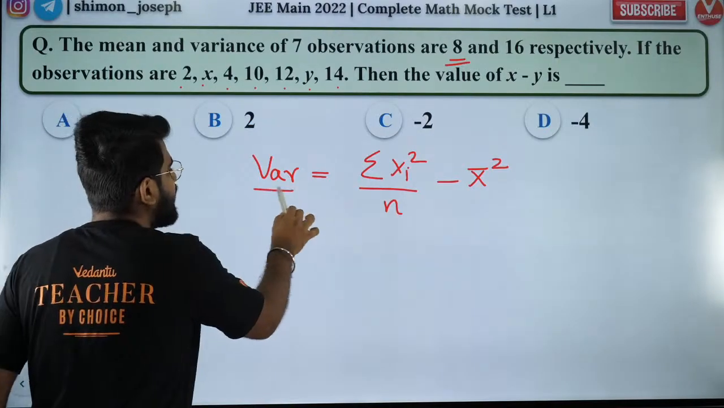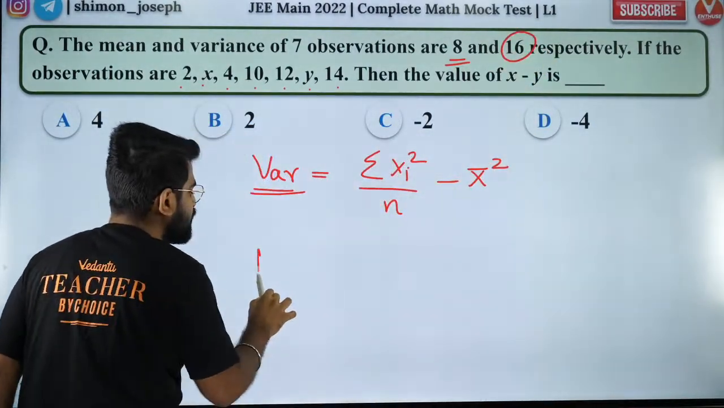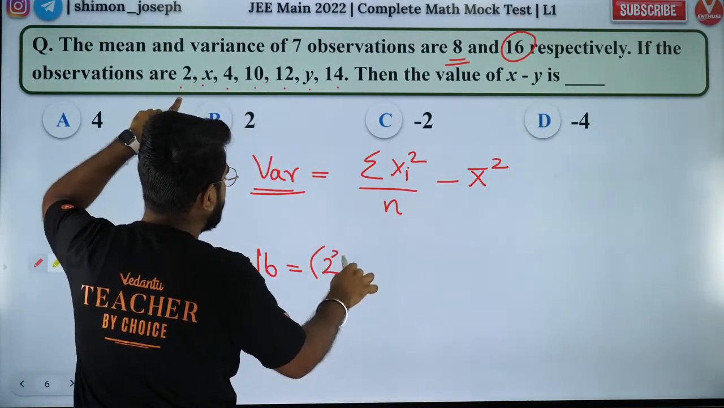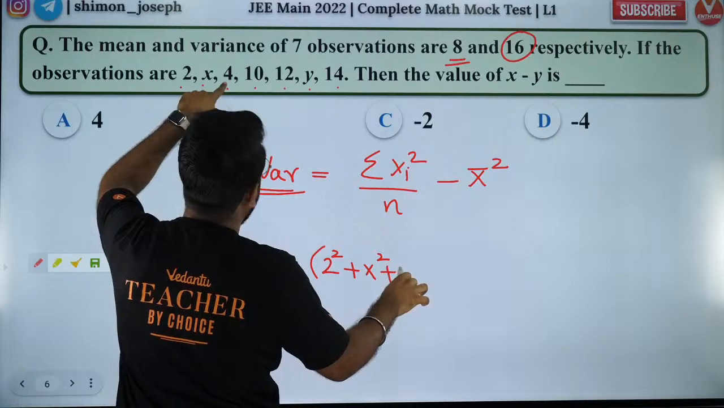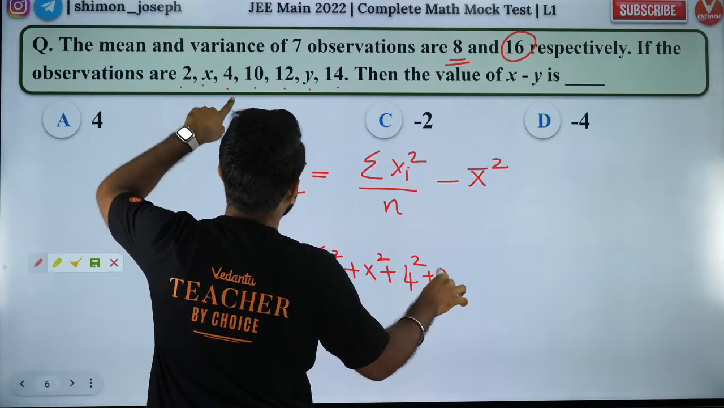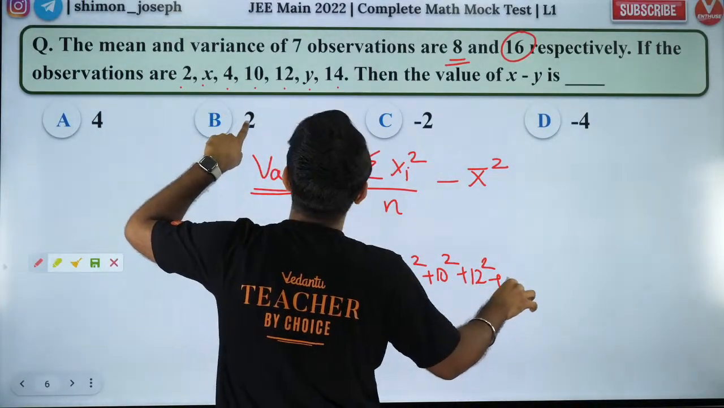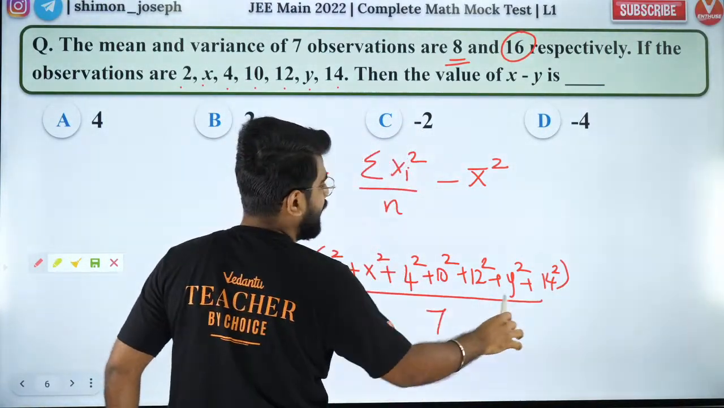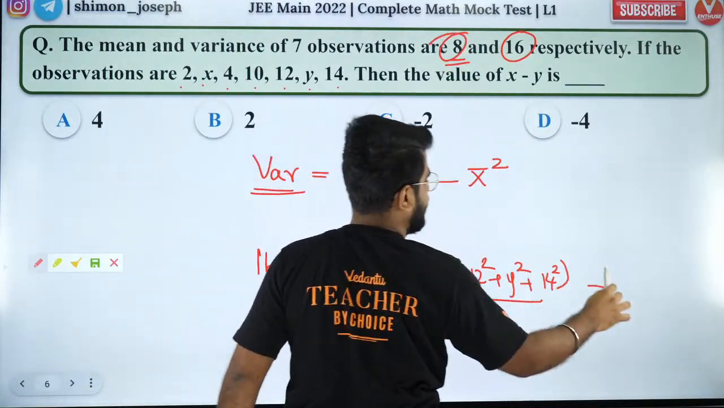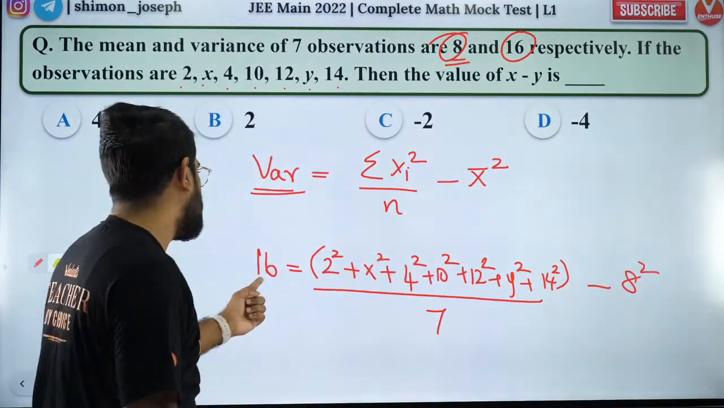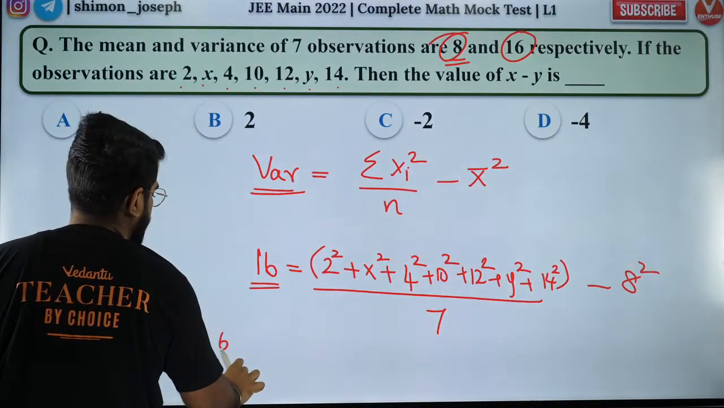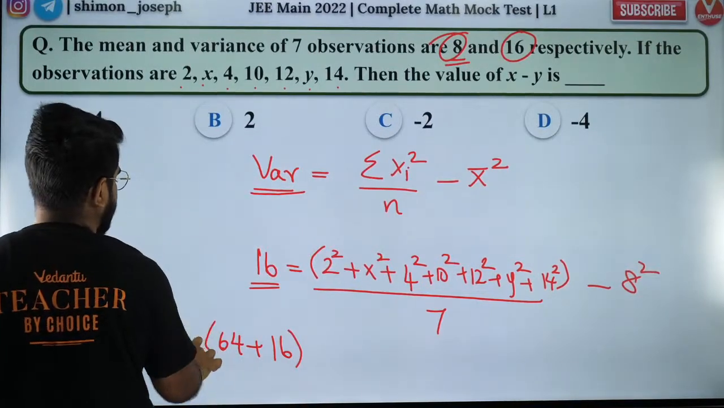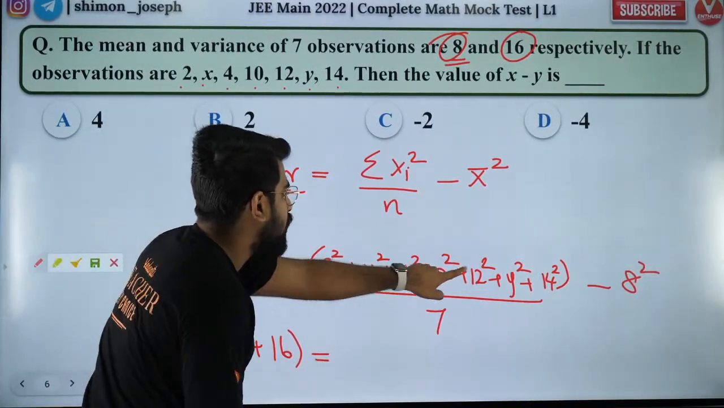So it's going to be what? Variance is nothing but 16. So 16 is going to be equal to sigma xi square, which is 2 square plus x square plus 4 square plus 10 square plus 12 square plus y square plus 14 square, 196, divided by 7 minus mean square. Mean is 8, so it's going to be 8 square. If I bring the 8 square over here, I'll get 64 plus 16 into 7, is equal to x square plus y square.